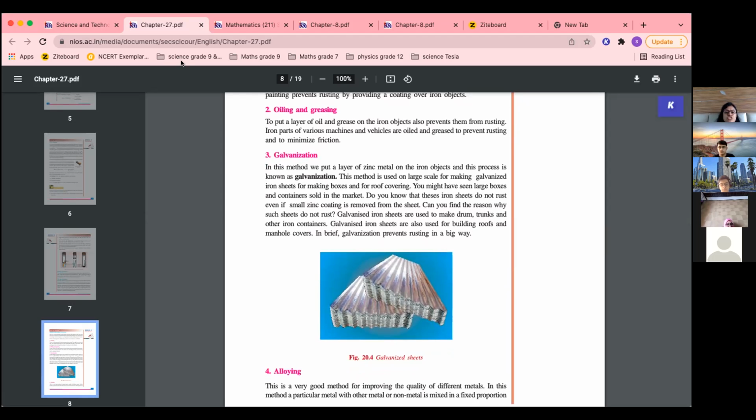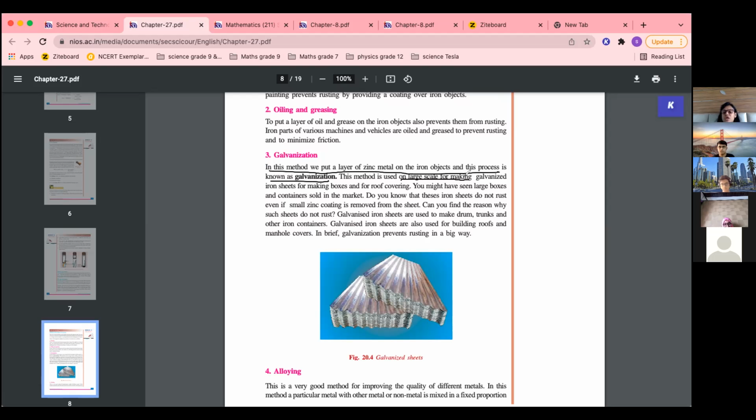Then galvanization. Now what is galvanization? Coating iron with zinc is called as galvanization. Okay, so when you coat an iron object with zinc, a layer of zinc metal, it is called as galvanized, or the process is called as galvanization.